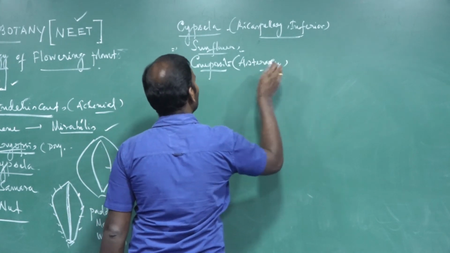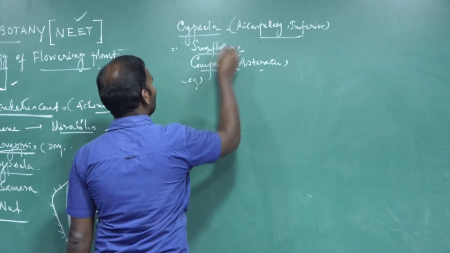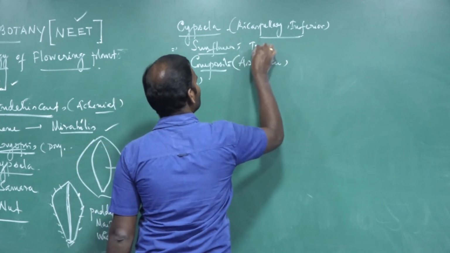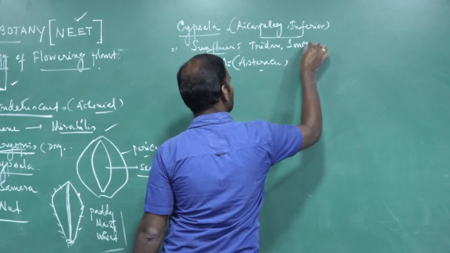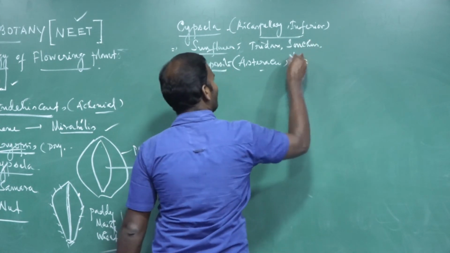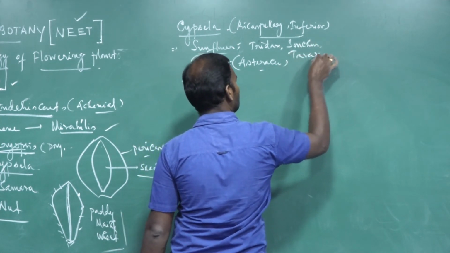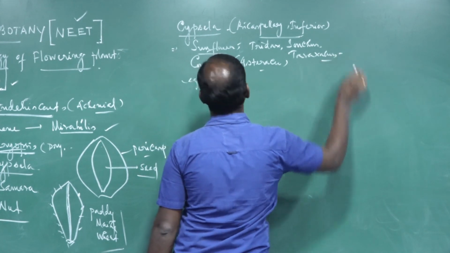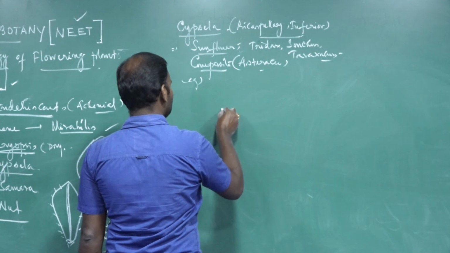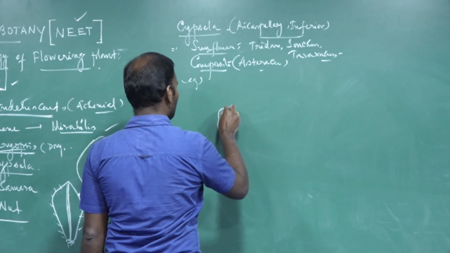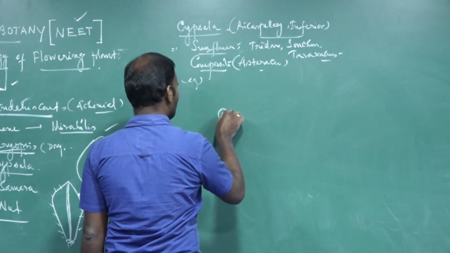Asteraceae. Examples: sunflower, Tridax, Launaea, Sonchus, Taraxacum. These are the examples for Asteraceae and Cypsela. In Cypsela, the pericarp is free from the seed coat.